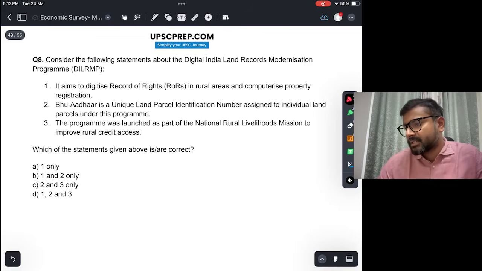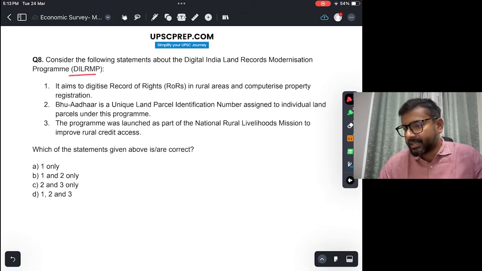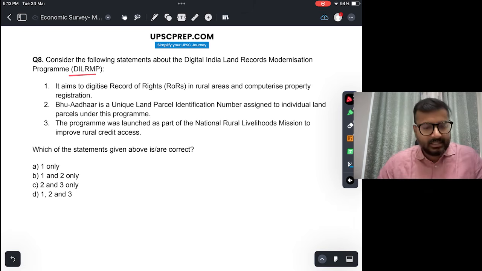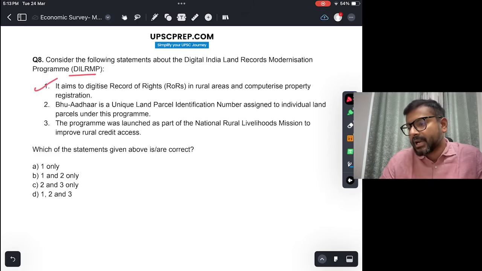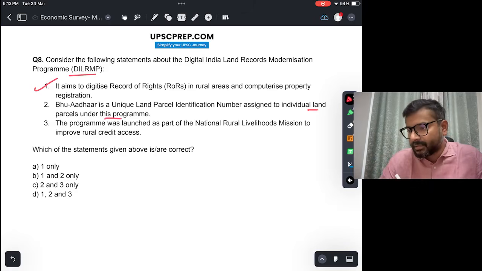Consider the following statements about the Digital India Land Records Modernization Program, DILRMP. It aims to digitalize record of rights in rural areas and computerize property registration. Okay, sounds true, this is correct. Bhu Aadhaar is a unique land parcel identification number assigned to individual land parcels under this program. So this is also correct. Just as Aadhaar card is for individuals, Bhu Aadhaar is for land parcels, for land.